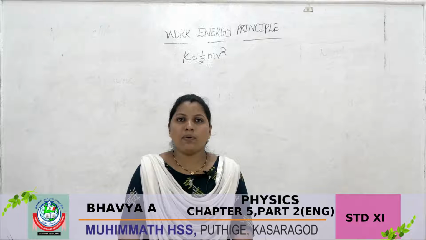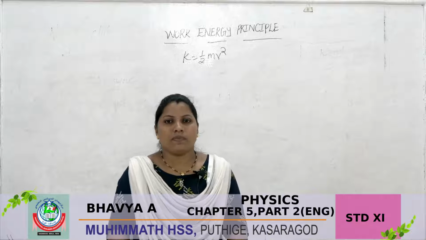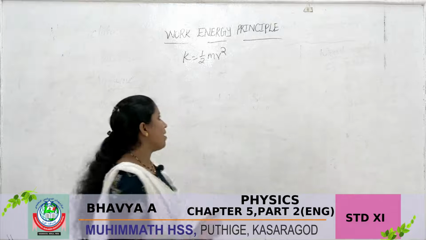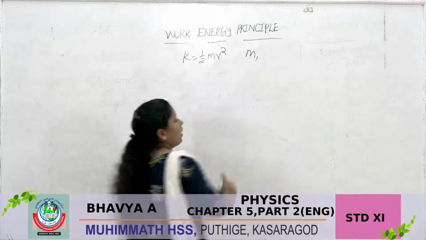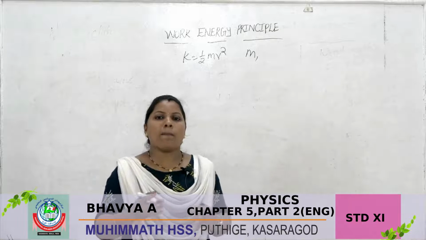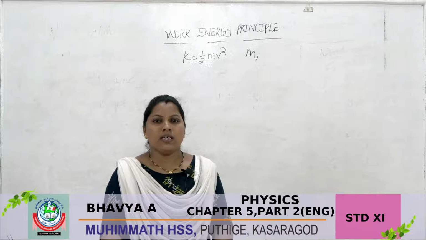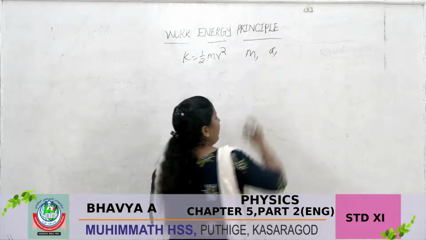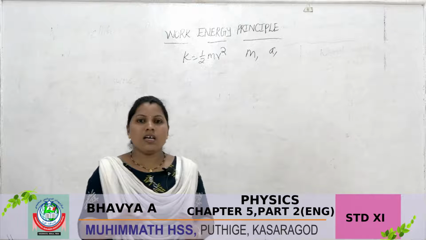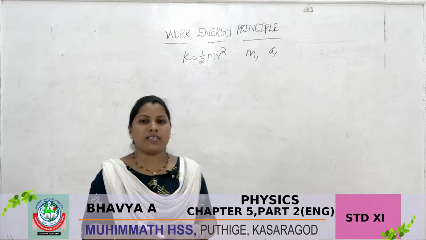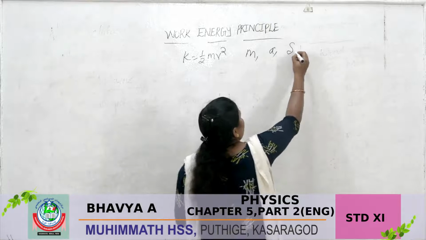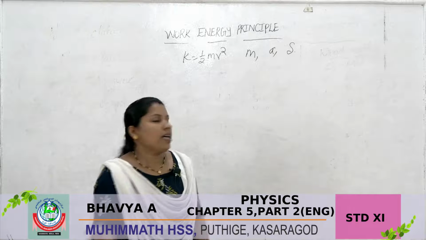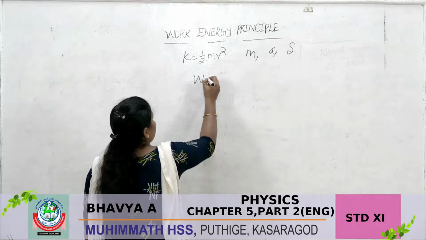Today we are discussing the work energy principle. Consider an object of mass m. It moves in one direction. If we apply a force on the object, its acceleration is considered as a. Then it changes position, so the displacement we write as S. You know that work is calculated by the formula W = F × S.